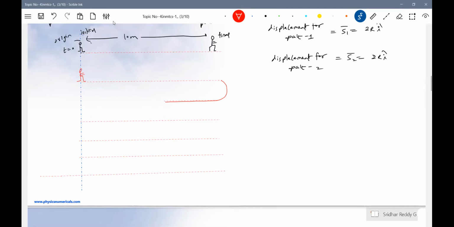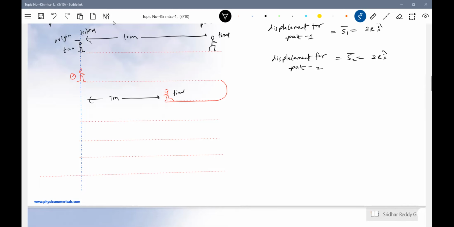At T equals 0 he started, there's a person 2, and finally he will be here, at a distance of say 7 meters. That's the final point for him.